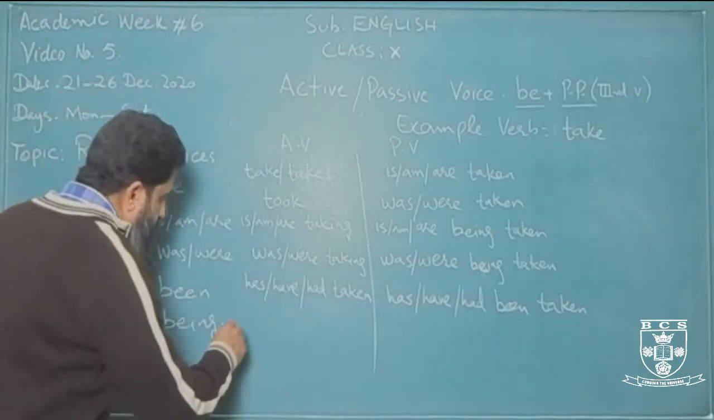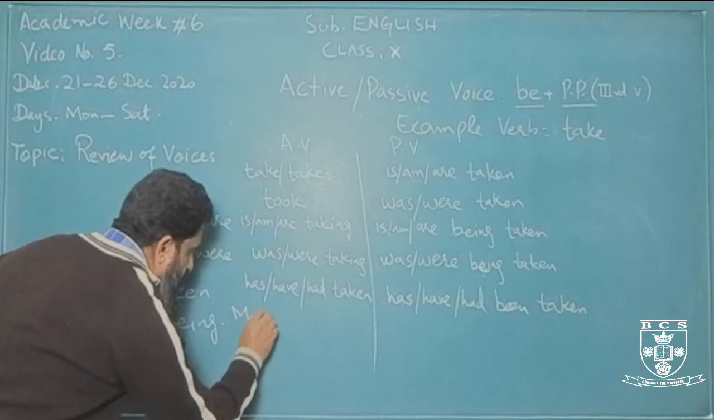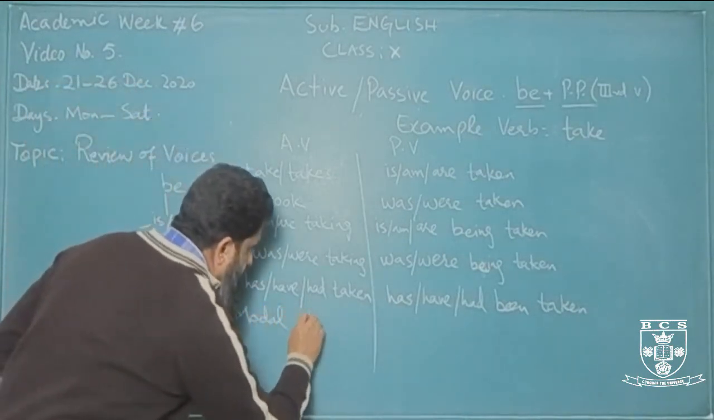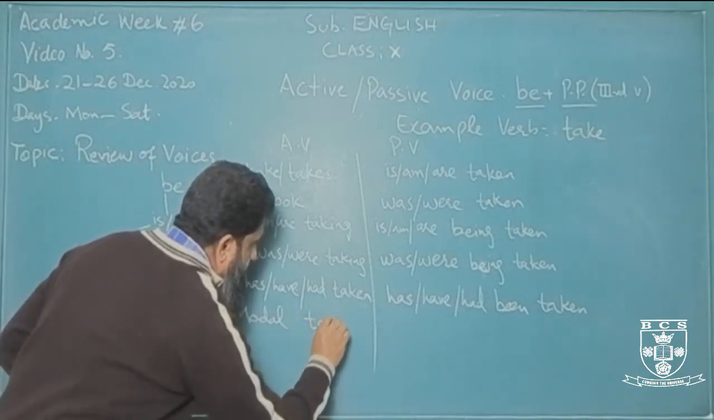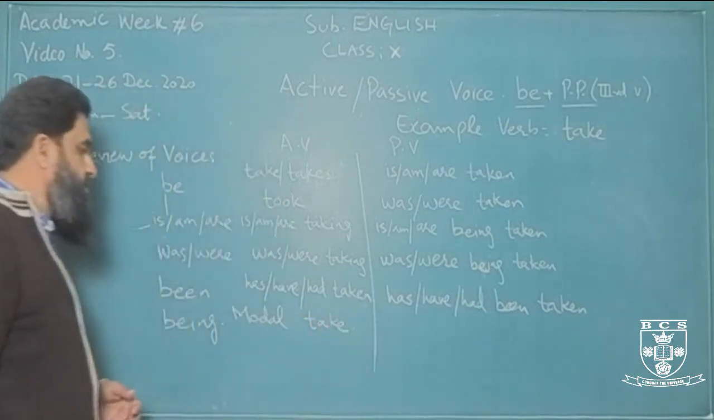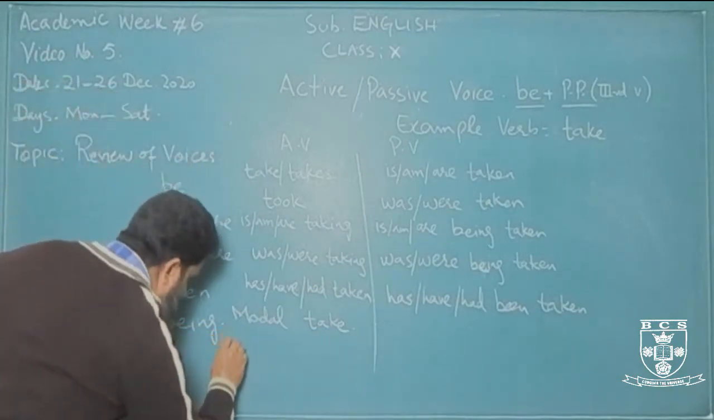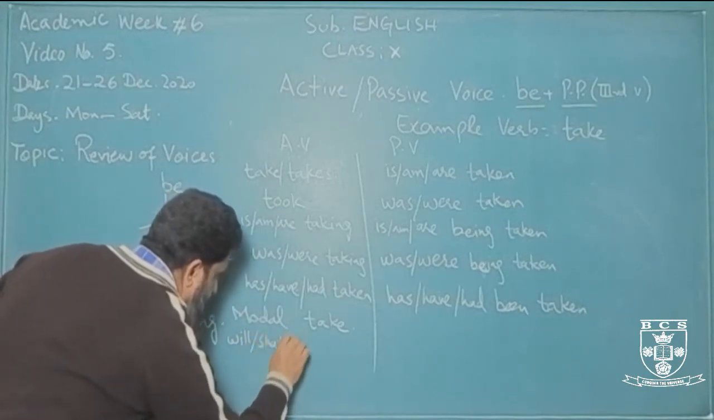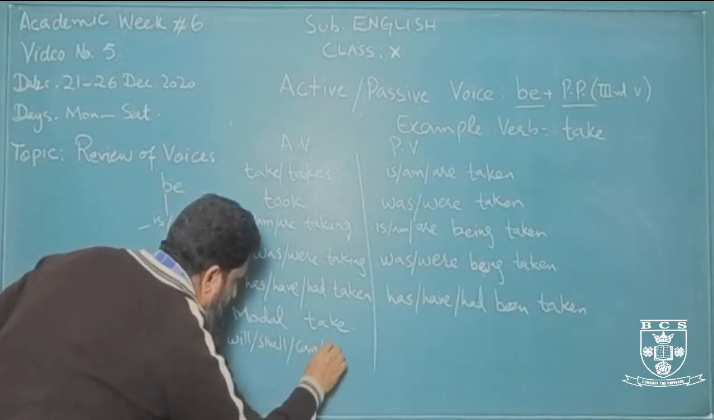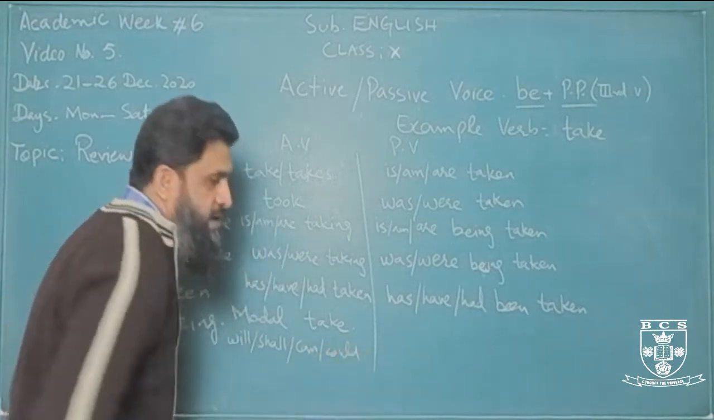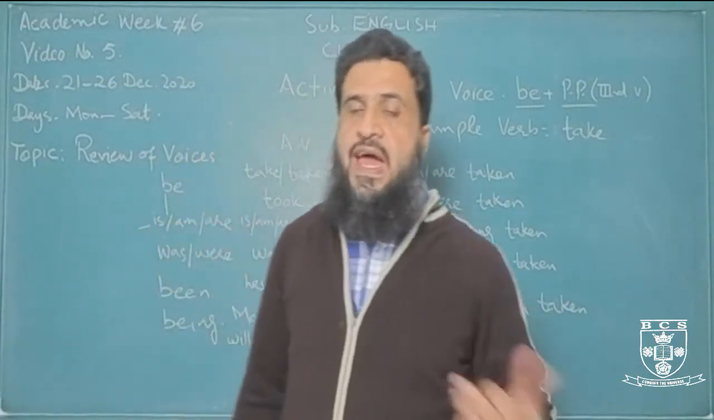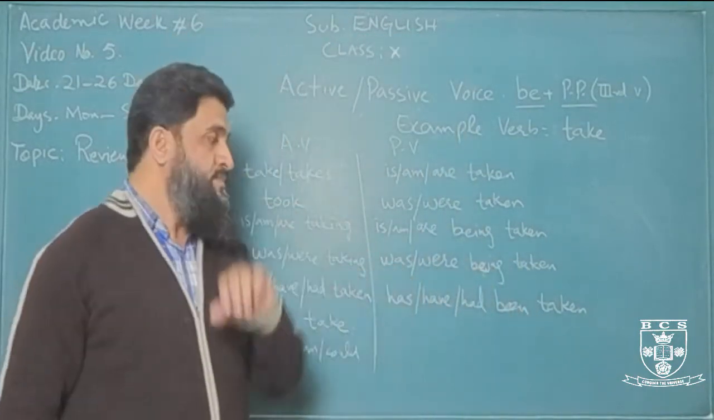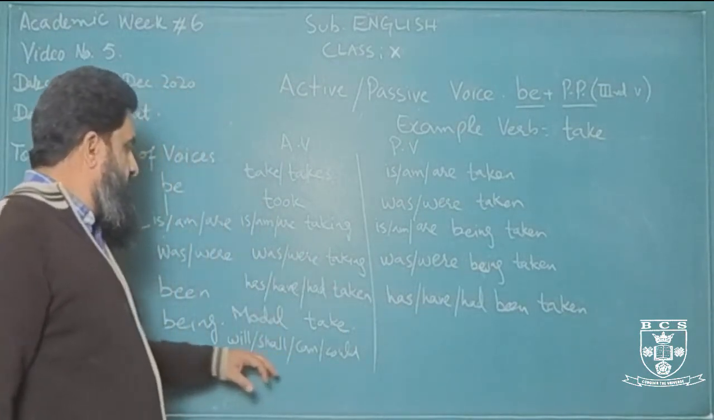So what about modal verbs? We know that all modal verbs take the base form of the verb. Okay, so we use take. Now modal verbs include will, for example, shall, can, could, etc. Right? May, might, have to, has to, had to, right? Had better. These are all modal verbs.